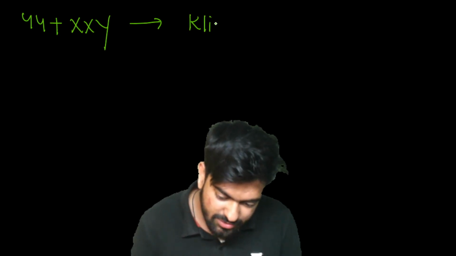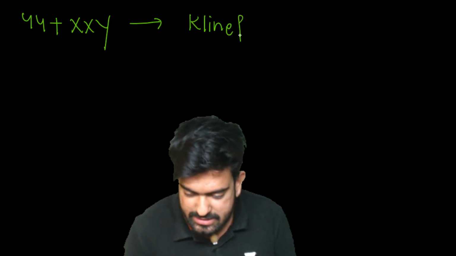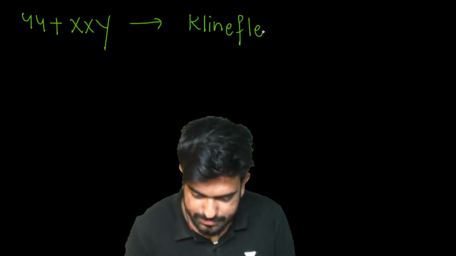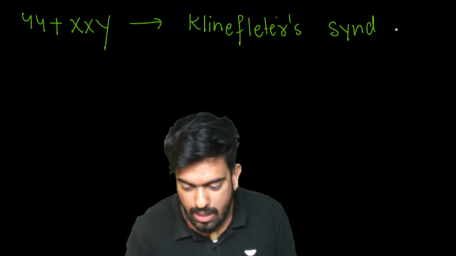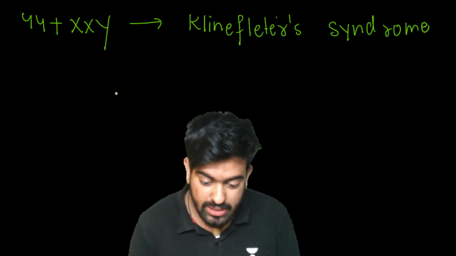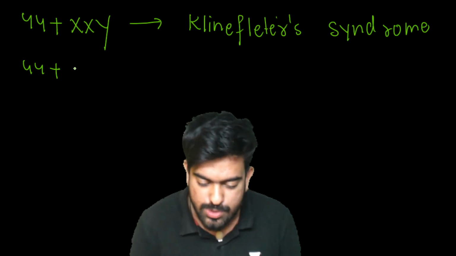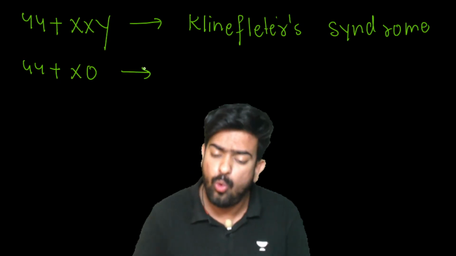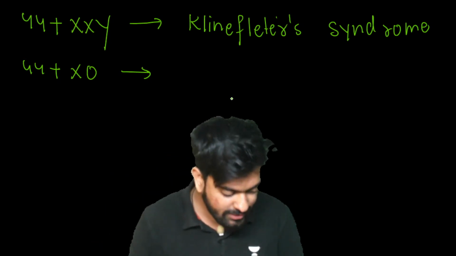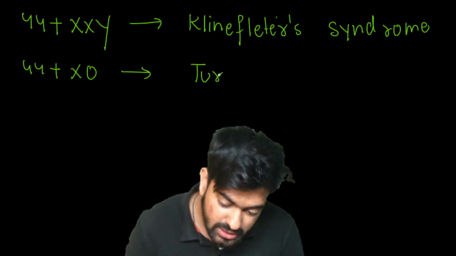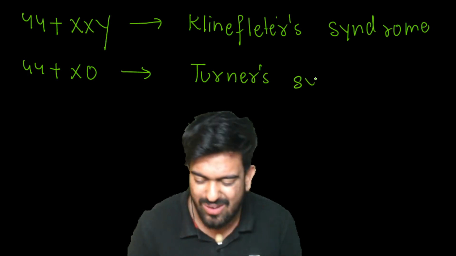It is Klinefelter's syndrome. Okay? Now, if suppose that there is absence of one chromosome, 44 plus XO. O means what? Nothing. O means 0, nothing, right? So it will lead to Turner's syndrome. Now how we can learn this, sir?